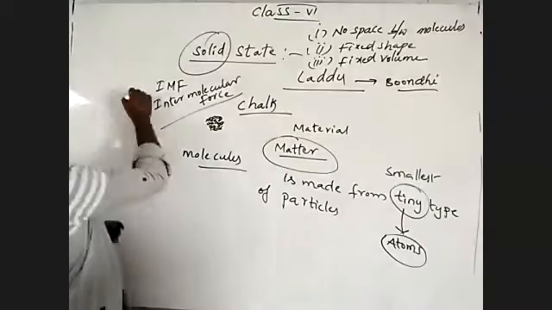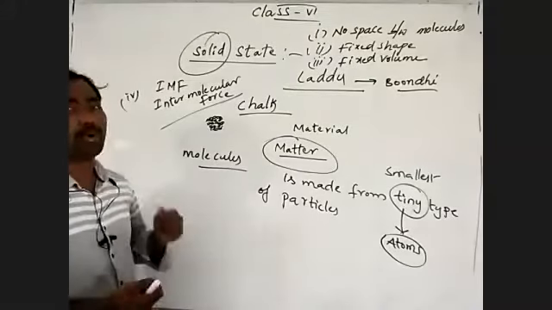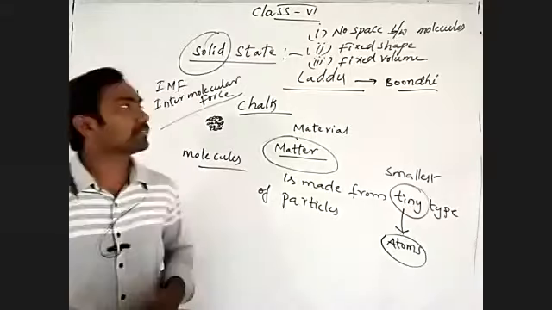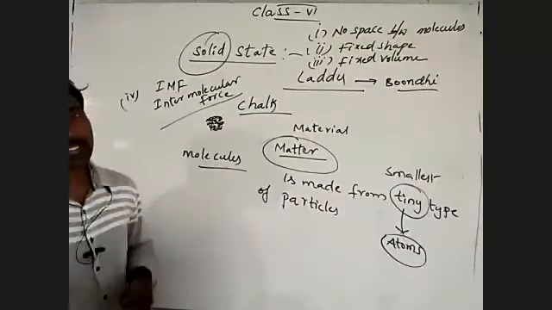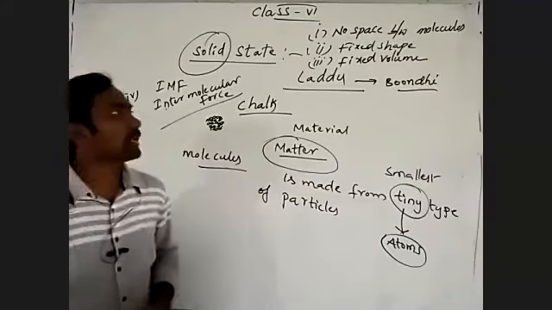The fourth property we discussed: intermolecular force, IMF, is more. Understand? In the solid state of the materials there is no space between the molecules.